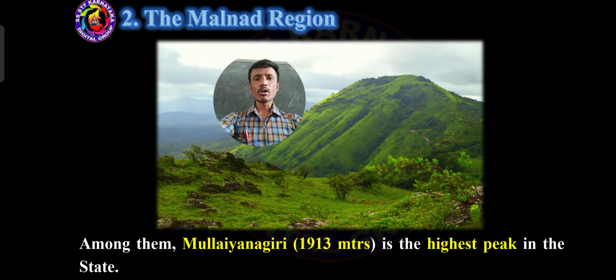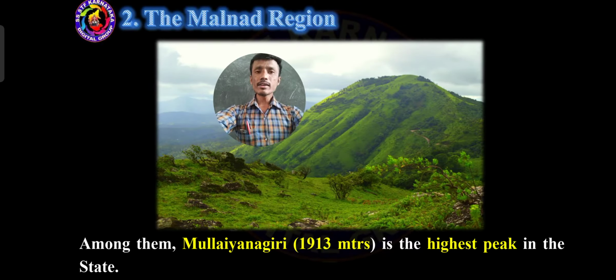So among all the hill stations of Western Ghats, which is the highest hill station? Mullayanagiri. It consists of 1913 meters.